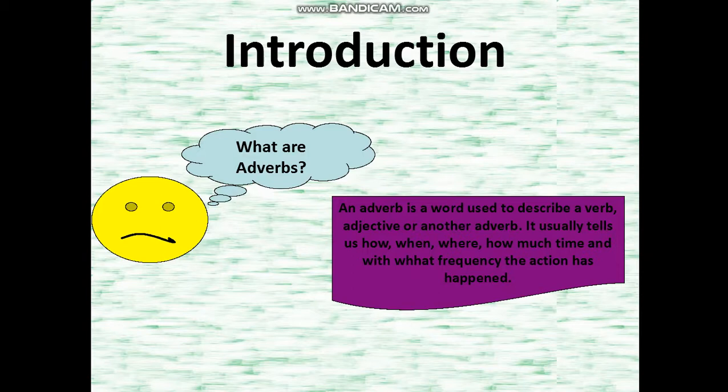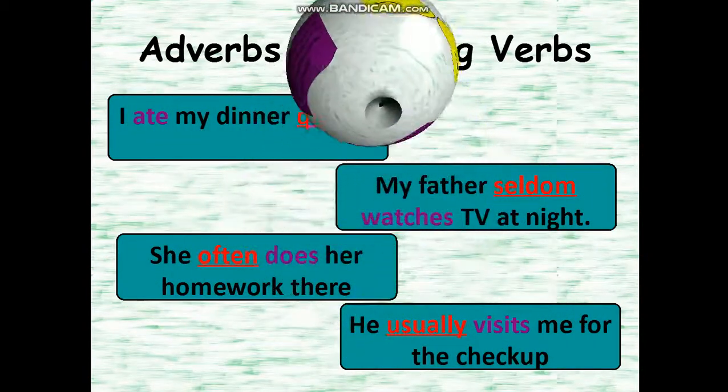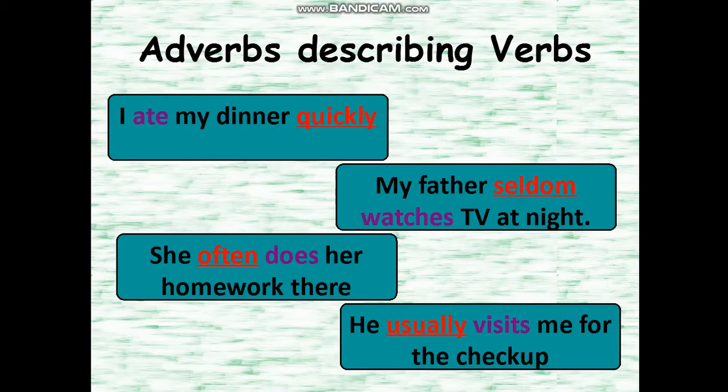An adverb is a word used to describe a verb, adjective, or another adverb. It usually tells us how, when, where, how much time, and with what frequency the action has happened. Let us see the adverbs describing verbs.